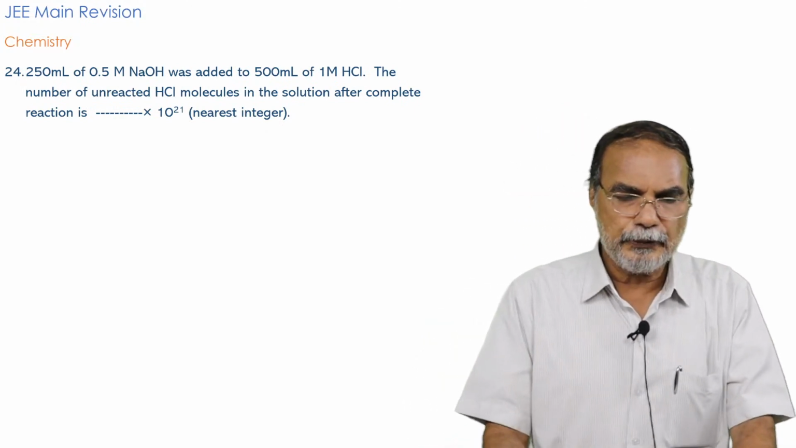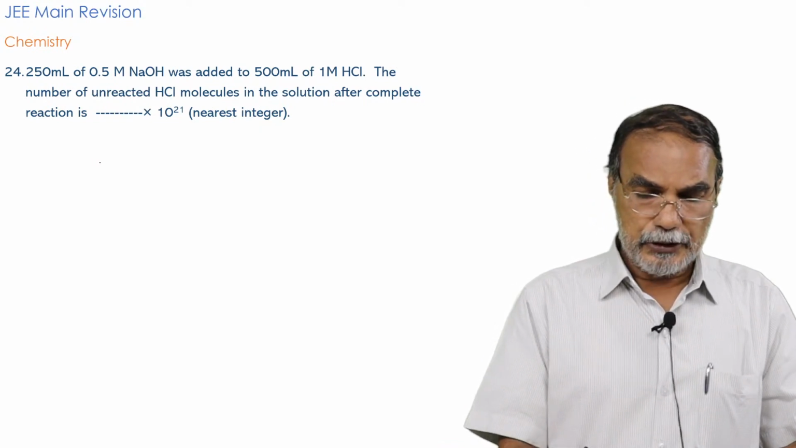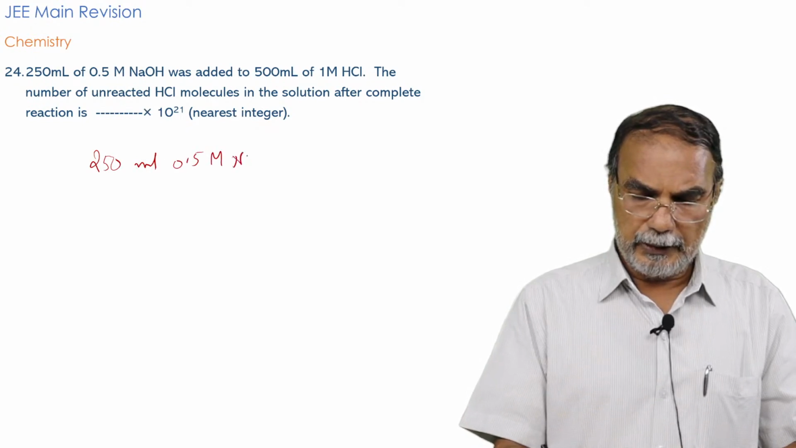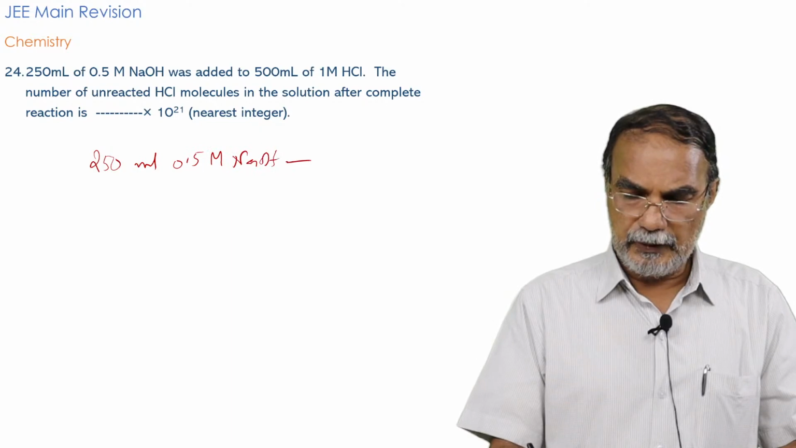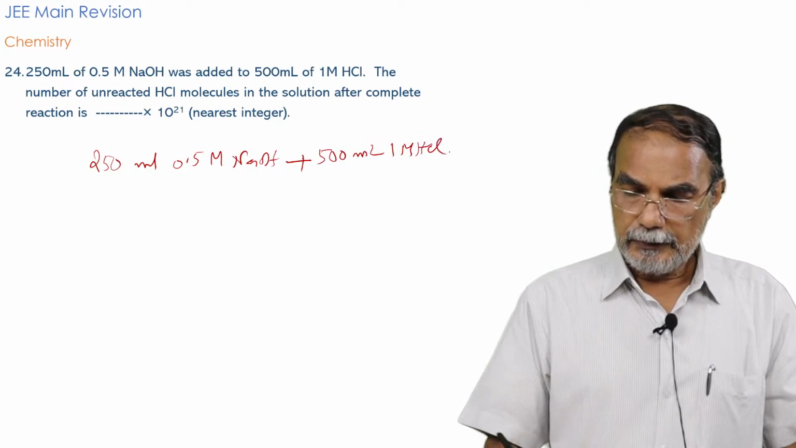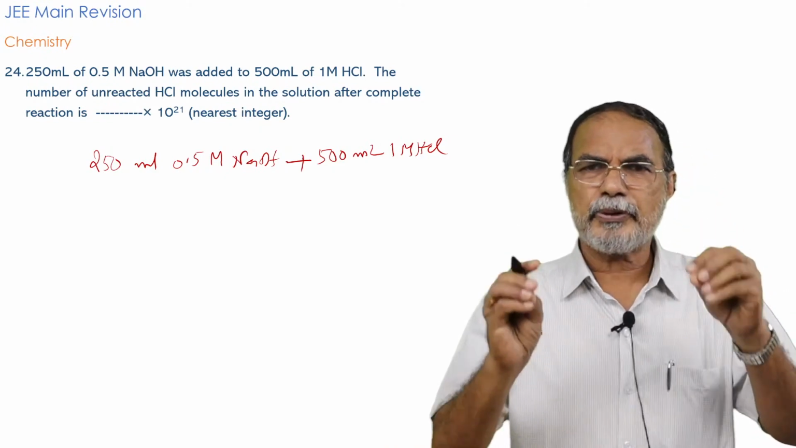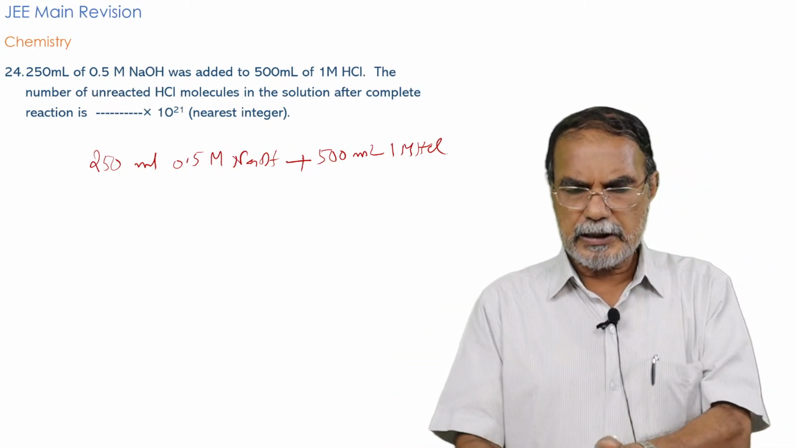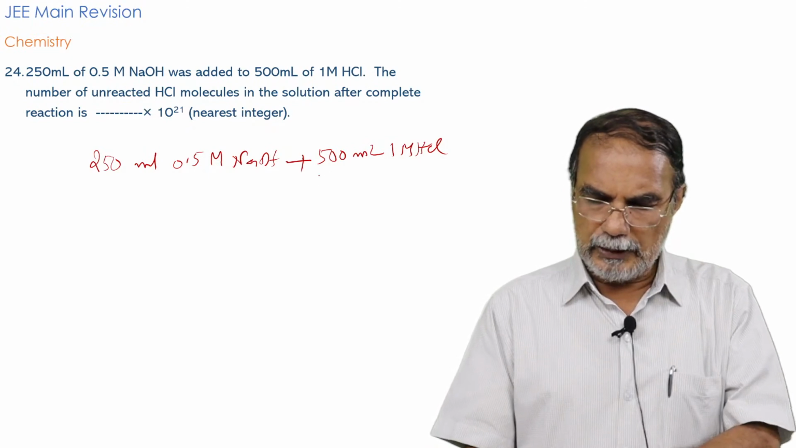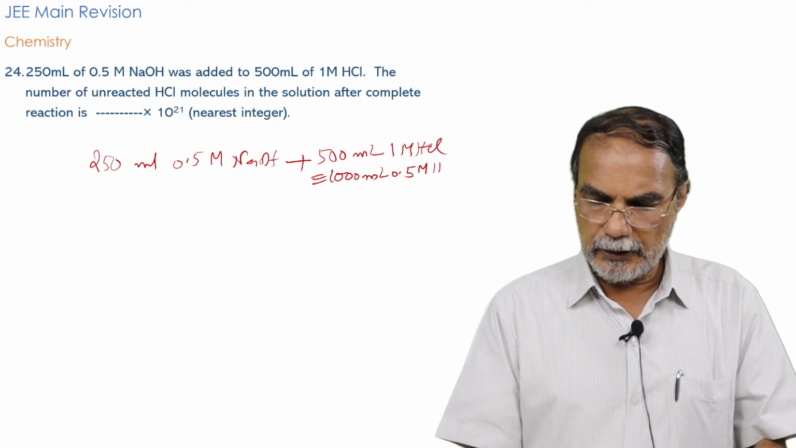And this is the question: 250 ml of 0.5 molar NaOH was added to 500 ml of 1 molar HCl. 250 ml 0.5 molar NaOH mixed with 500 ml 1 molar HCl. Without using any arithmetic equations to solve this problem, it is better in such problems to think from first principles. 500 ml 1 molar HCl will be equivalent to 1000 ml 0.5 molar HCl.